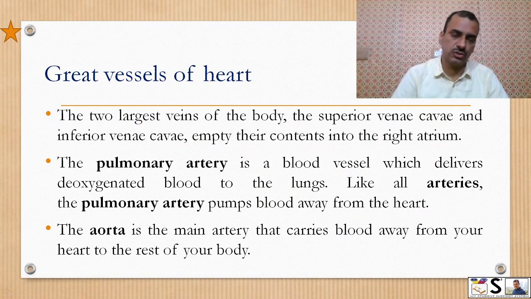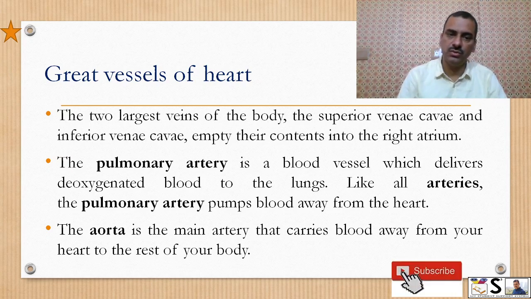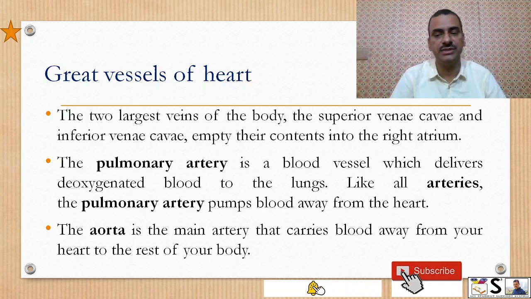Now, great vessels of the heart, the main big vessels. There are two big vessels, veins, and two big vessels, arteries. The largest veins of the body, the superior vena cava and inferior vena cava, empty their contents, or deoxygenated blood, into the right atrium.